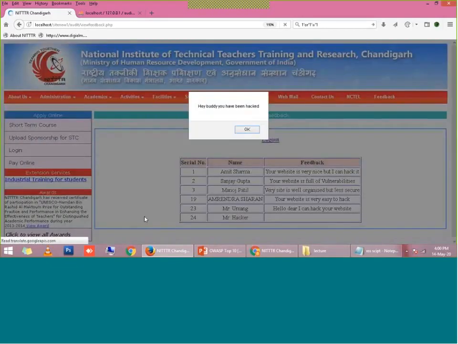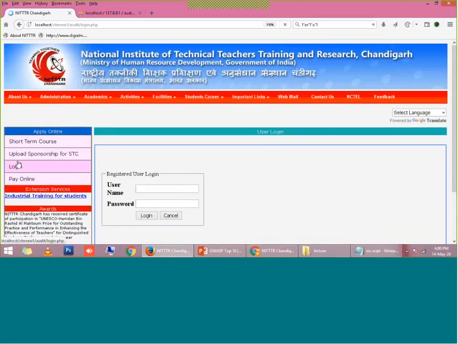As soon as the administrator logs in, a pop-up message will be generated in front of him. Hey buddy, you have been hacked. So it is very annoying. Every time he logs in, this message will come. I'm going to log in again as admin, with a different admin login.